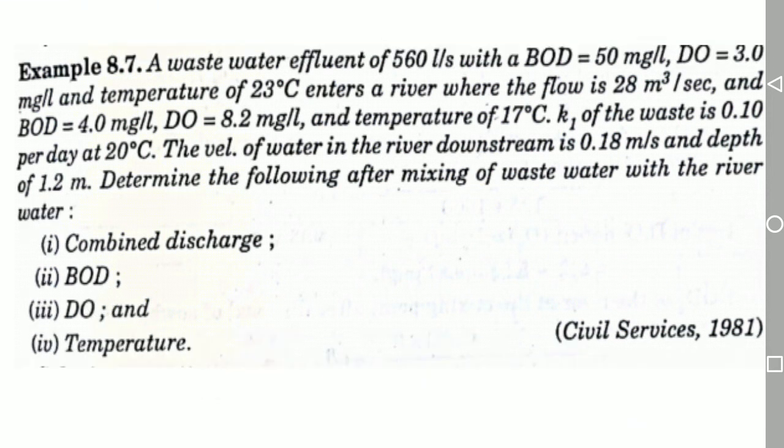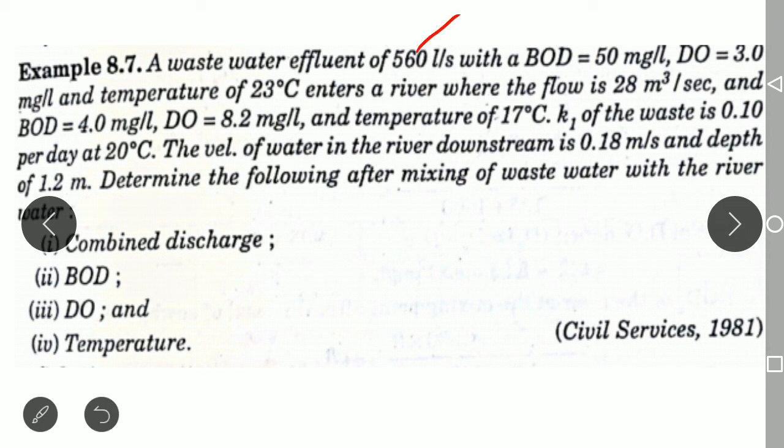Wastewater effluent, so it's nothing but the sewage, right? The wastewater effluent, sewage, is 560 liters per second. So the wastewater quantity is 560 liters per second. The BOD of that wastewater is 50 mg per liter and DO is 3 mg per liter, and it has been discharged at a temperature of 23 degrees Celsius.